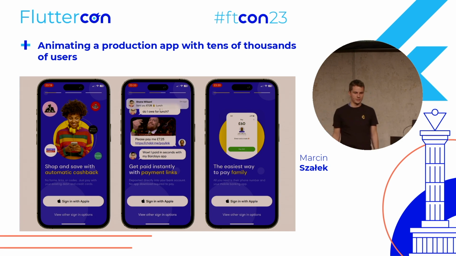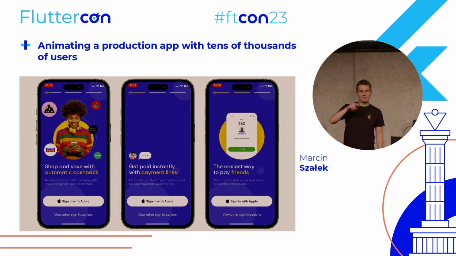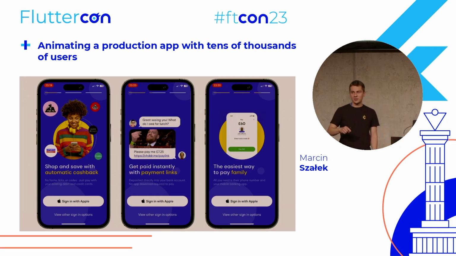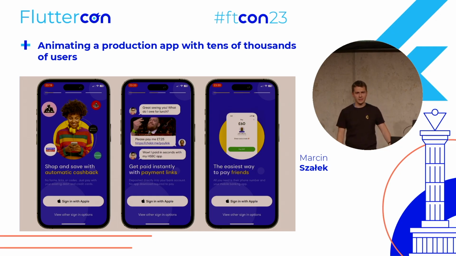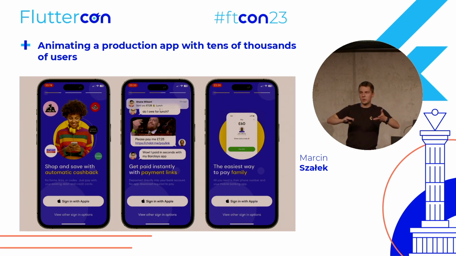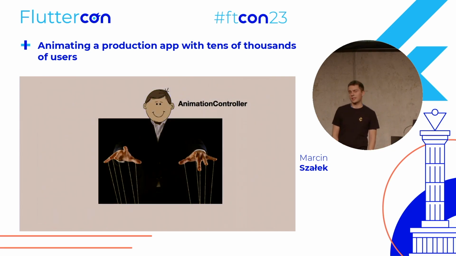This is everything widgets. Unfortunately, I will not be able to talk about how to implement each of those stories. What's important though is all of them are separate widgets. And if we want to have this one continuous flow, again, we will start with our friend animation controller. We'll have one animation controller that will control everything that we see.